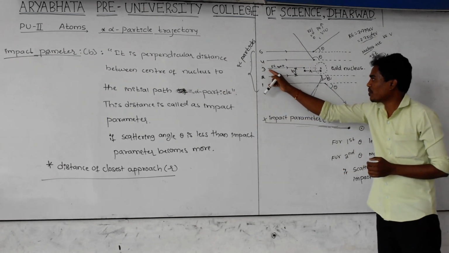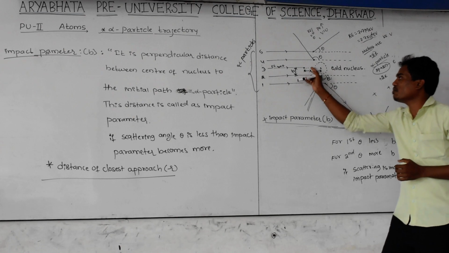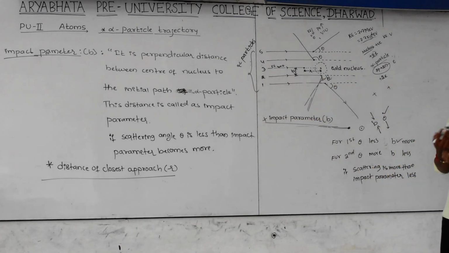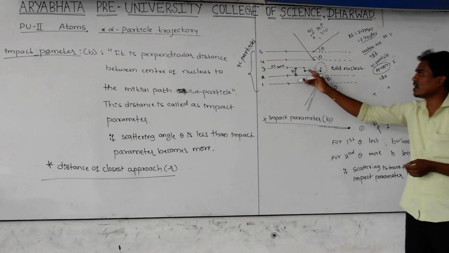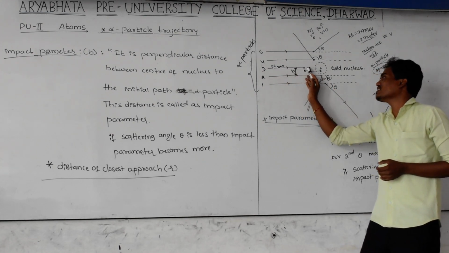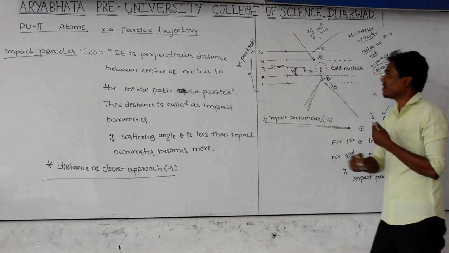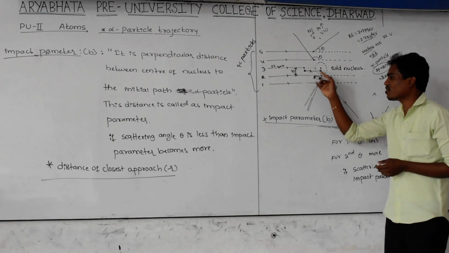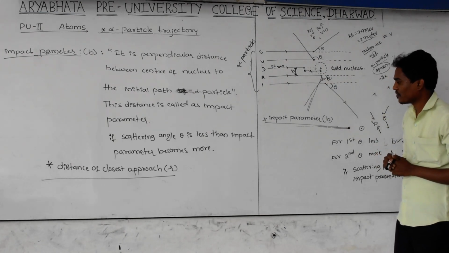Again, the third alpha particle is coming here and bouncing back in the same direction. What is the scattering angle there? That becomes 180 degrees. Initially it is moving up to this point, then it bounces back, which means it is deflected or scattered with a scattering angle theta equal to 180 degrees.